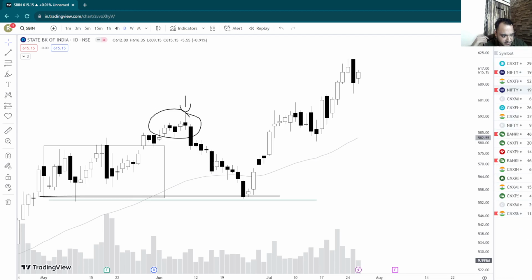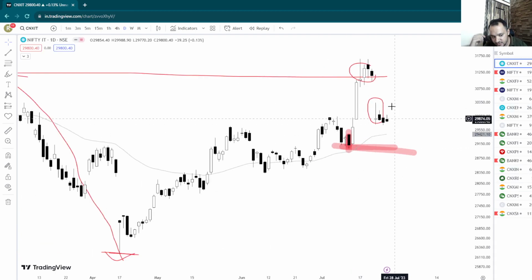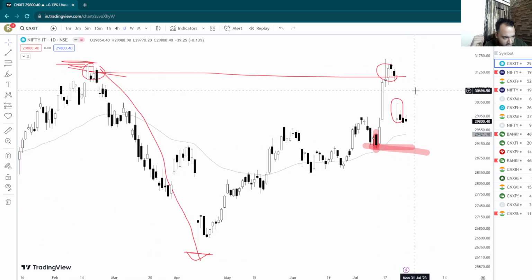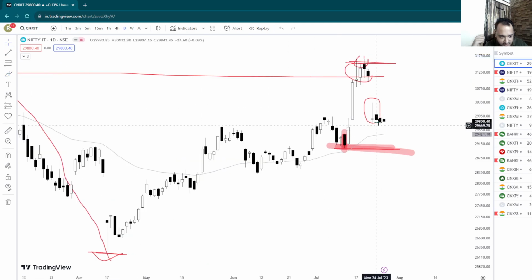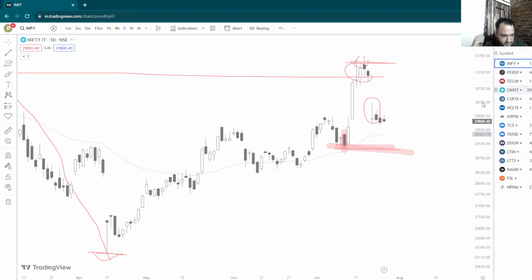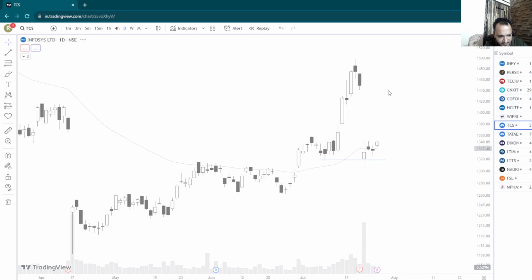Now let's also look at some major indices. Let's start with Nifty IT. Nifty IT is in the middle of nowhere. Do not engage in Nifty IT as of now. It's not really doing anything. The lower range is way below, and the higher top is way up here. So leave Nifty IT alone. I think Infosys is trending up in Nifty IT. Infosys is actually holding up this base, so Infosys can go up. You can look into Infosys for some intraday longs. But overall, I would suggest you just stay away from Nifty IT stocks.